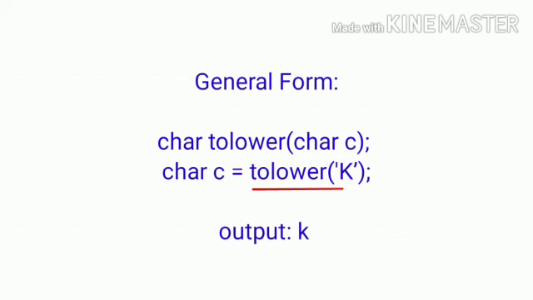Example is char variable c equal to tolower of, within single quotes, give the character, that is capital K. Here we are using the function tolower. So this K is converted into small k, that is a lowercase letter. So the output is k.